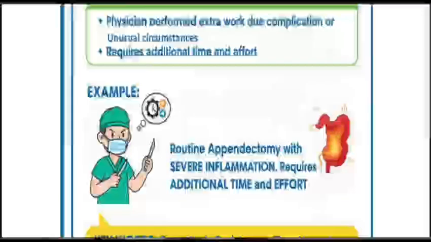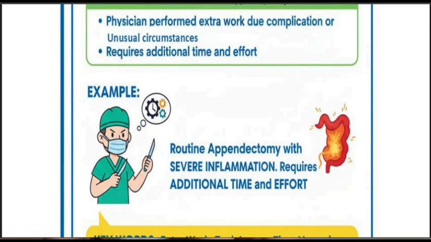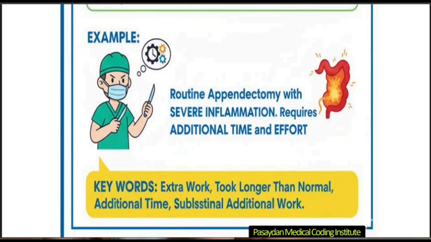An example is given: a routine appendectomy with severe inflammation requires additional time and effort. Due to the severe inflammation, the time and effort are increased. That's why we are giving the 22 modifier. Keywords here are extra time, took longer than normal, additional time, and any additional work.